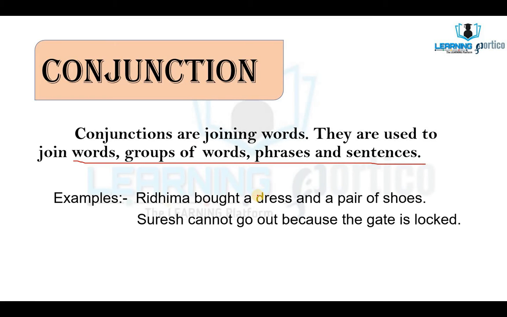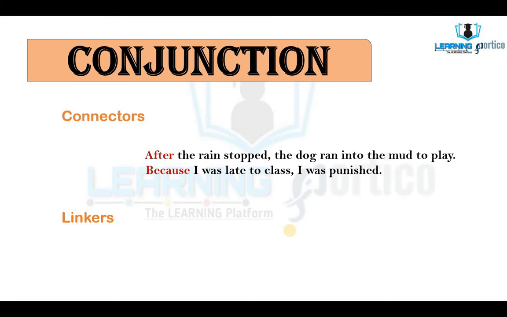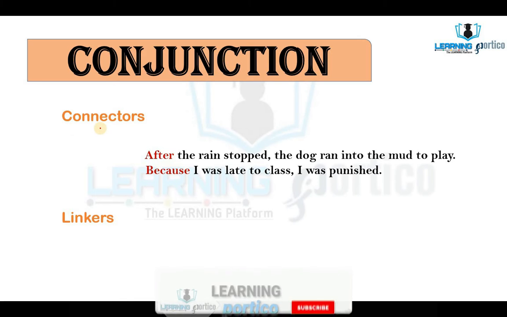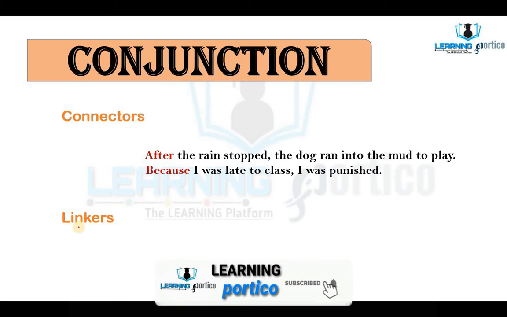Here are the examples. Ridhima bought a dress and a pair of shoes. Suresh cannot go out because the gate is locked. Here, and and because are the conjunctions used in the sentences. As said earlier, conjunctions are connectors and also linkers.